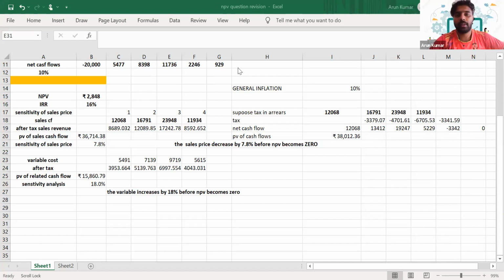Can you reply in the chat, guys? Is it clear, everyone? The sensitivity analysis part.